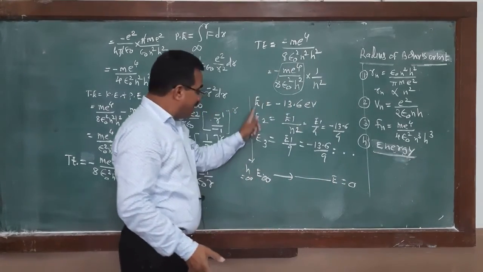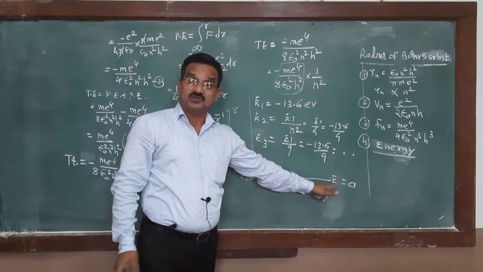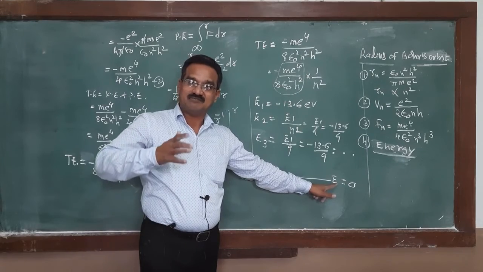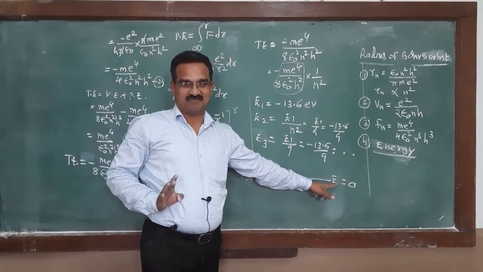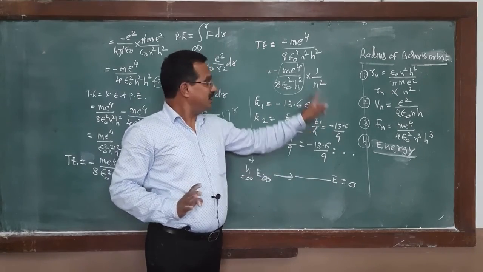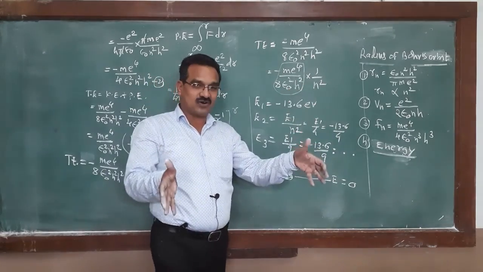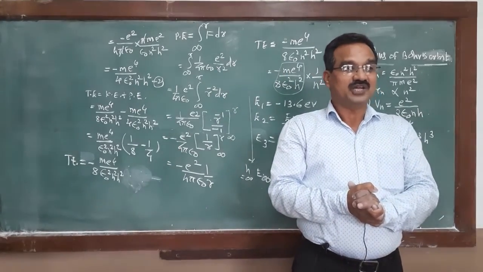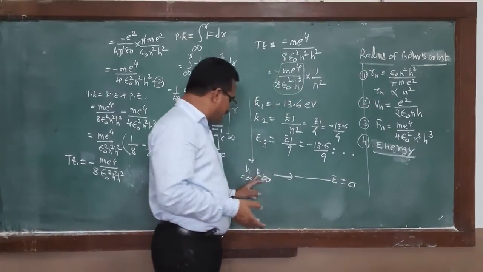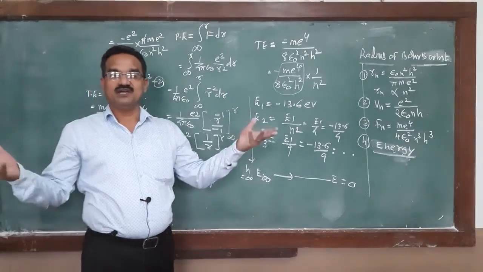But as soon as the energy is equal to 0, that electron is free from that atom. The negative sign indicates that the electron is bound to the nucleus, and when that energy is 0, it is free.